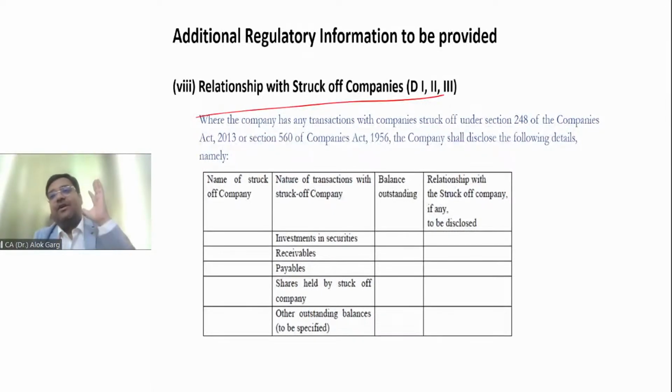The same applies to a struck off company as well. Friends, what is meant by a struck off company? If a company is not filing its annual return for a period of 3 years, or the company is not making the compliances required by the Companies Act for a continuous period of 3 years, the name of that company is deleted or struck off from the MCA register under the Companies Act. Friends, it does not mean that the company is not active.